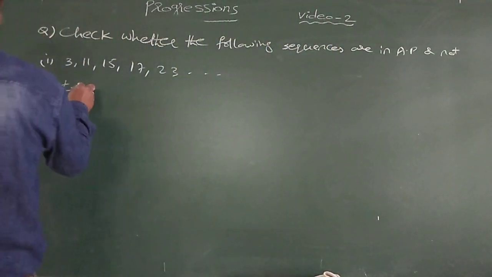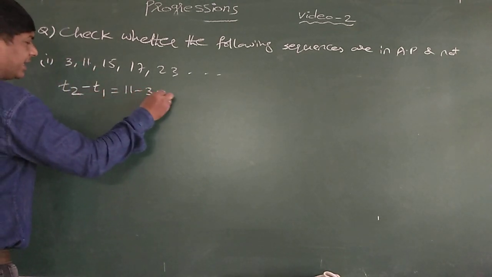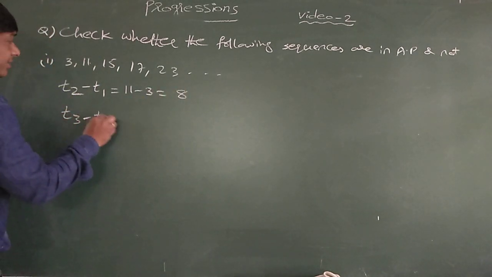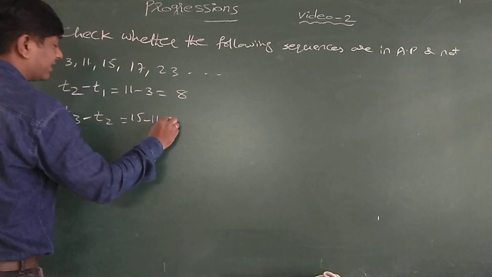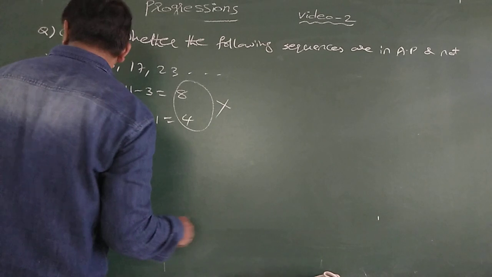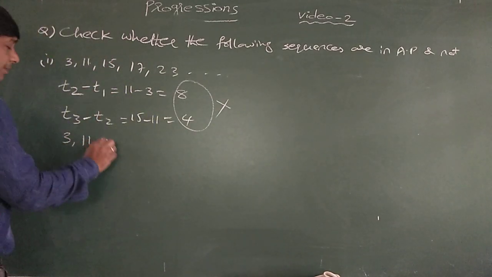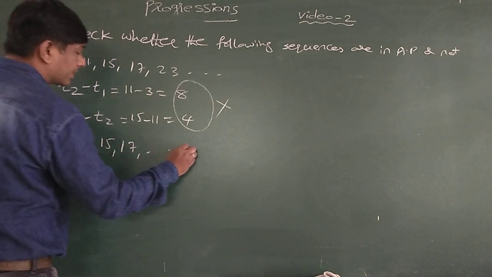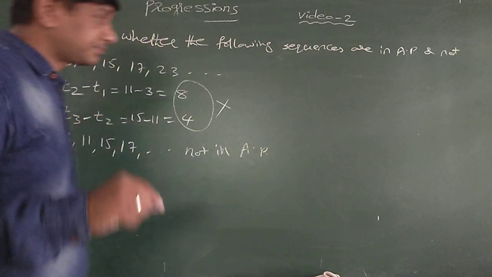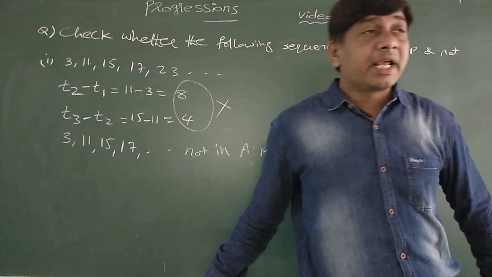So check that one. T2 minus T1, term 2 minus term 1, that is equal to 11 minus 3 is equal to 8. And T3 minus T2 is equal to 15 minus 11 is equal to 4. Are these equal? These two are not equal. Therefore, this given sequence is not in AP. Is it clear? So the given sequence is not in AP.